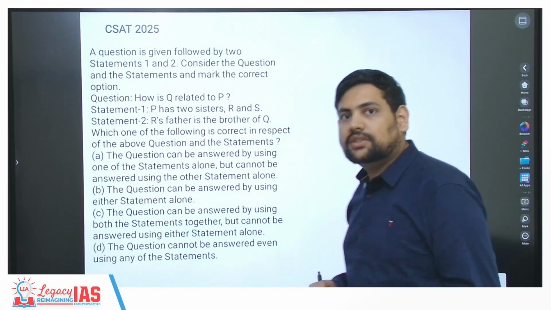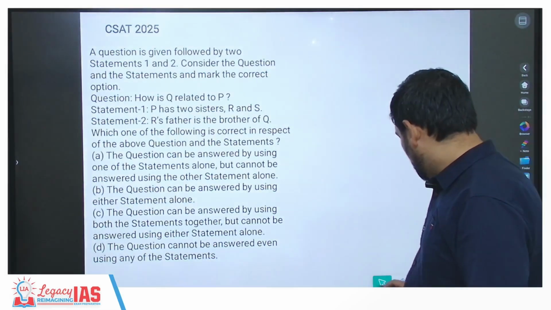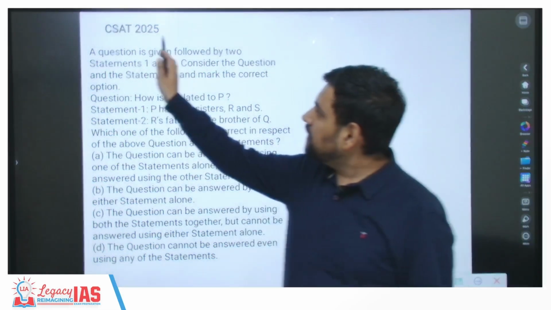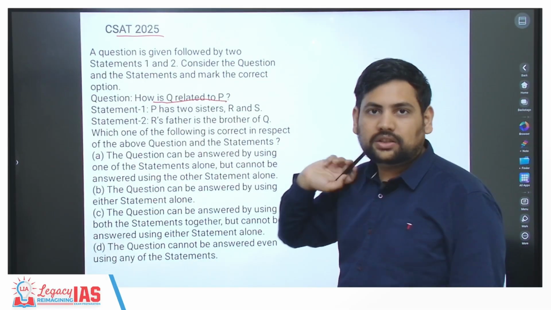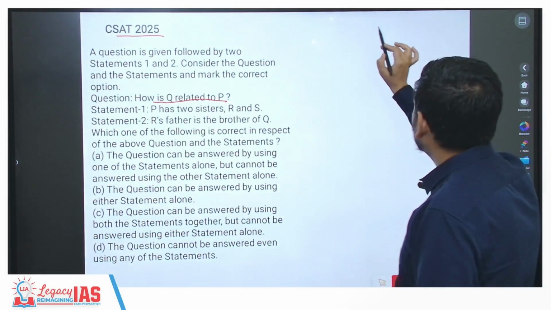So we'll be continuing with our 2025 PYQs. Now, this is CSAT 2025. Now, read this question. How is Q related to P? Very simple question.